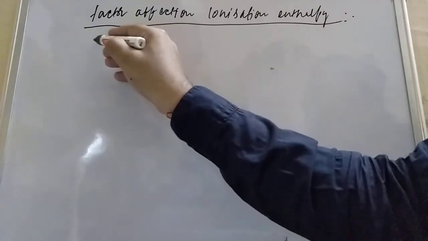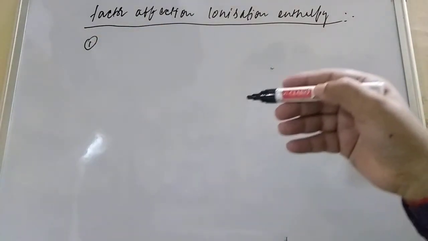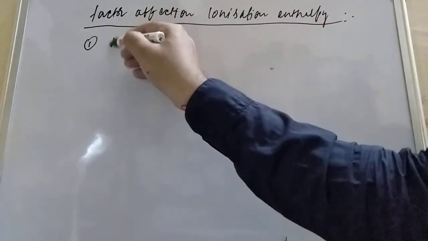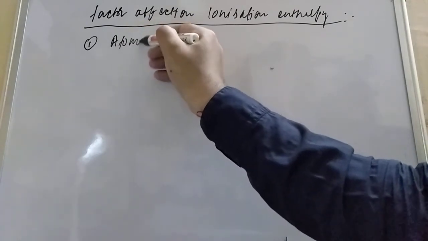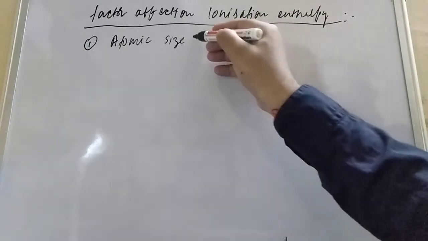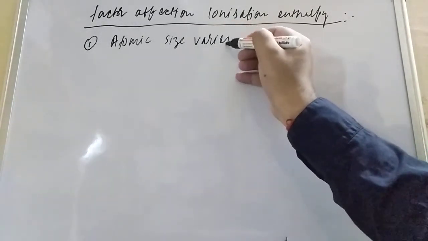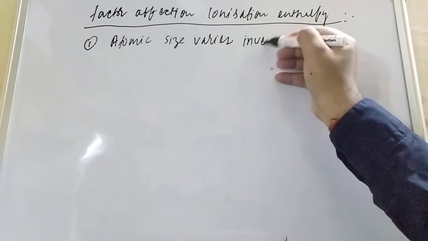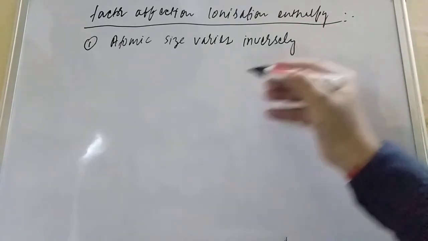Firstly, size. The first factor is atomic size, which varies inversely. I am writing very briefly, student.